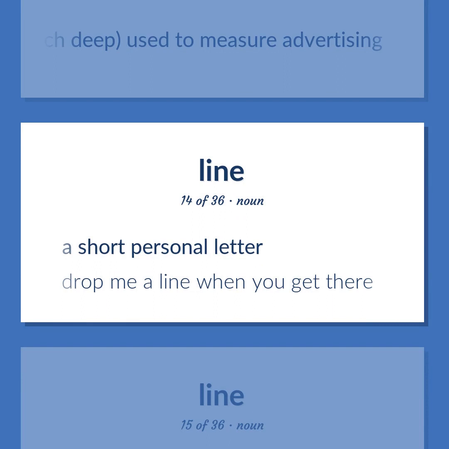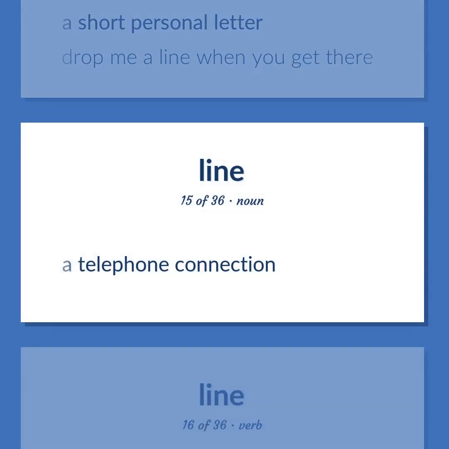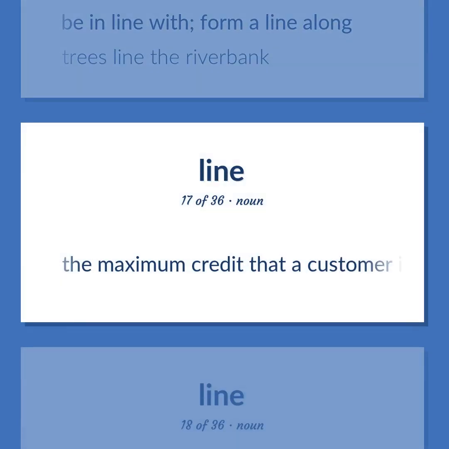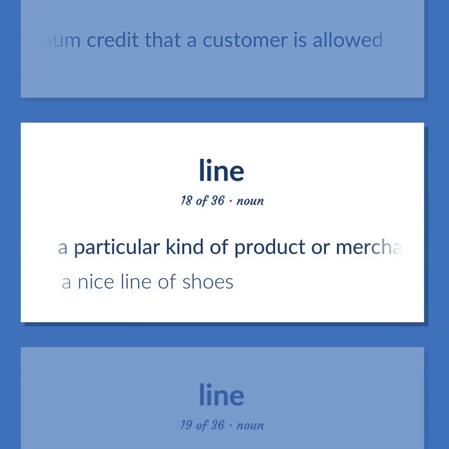Drop me a line when you get there. A telephone connection. Be in line with, form a line along. Trees line the riverbank. The maximum credit that a customer is allowed. A particular kind of product or merchandise. A nice line of shoes.